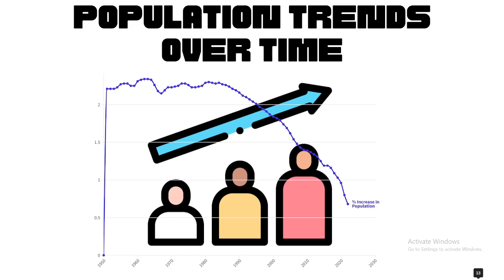In the last slide, we talked about how the population of India is going up. But when we look at the data in our population trend over time chart, we can see that it's not growing as fast as it did 30 or 40 years ago. One big reason for this is something called the replacement rate. That's when the number of babies born is enough to replace the number of people who die, keeping the population pretty steady. Around the world, the replacement rate is about 2.1, which means on average, each woman has two kids. But in India, it's a bit less than that.